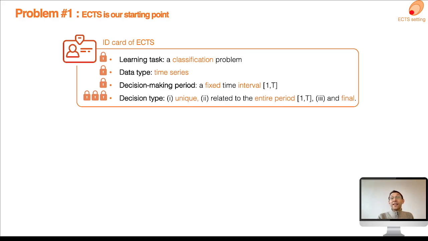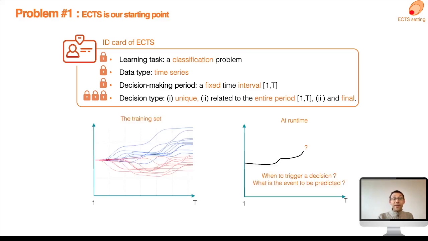This slide shows the ID card of the early classification of time series and its limitations. Each orange word corresponds to a lock which needs to be opened. Indeed, the learning task is a classification problem. The input data consists of time series. The decision period is defined beforehand and corresponds to the length of the whole time series. The decisions are both unique and relative to the whole time period from 1 to capital T. And finally, the decision cannot be changed once made.